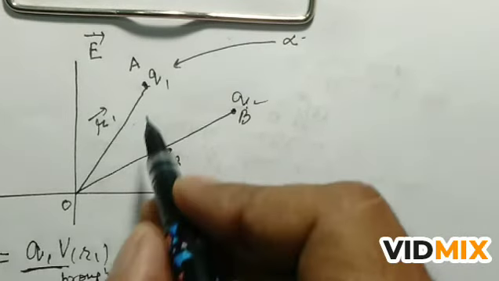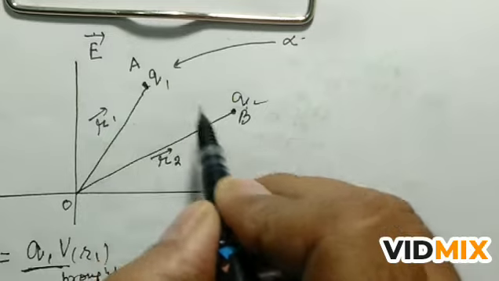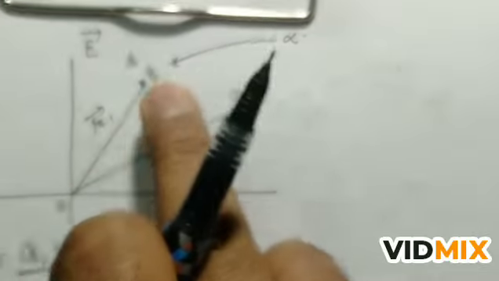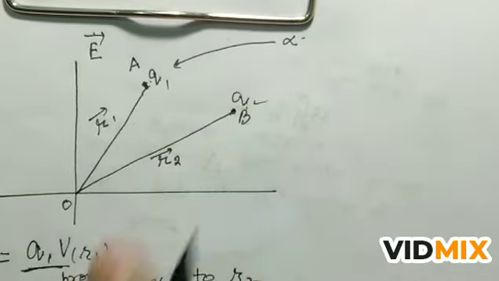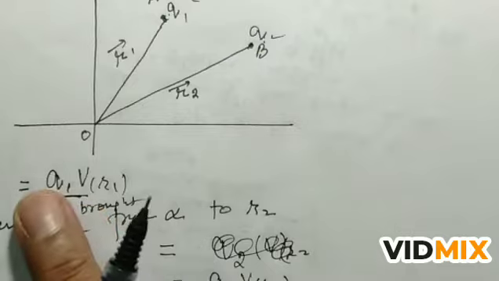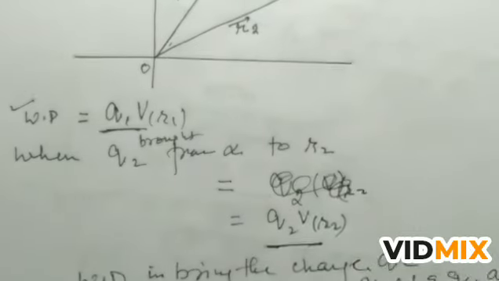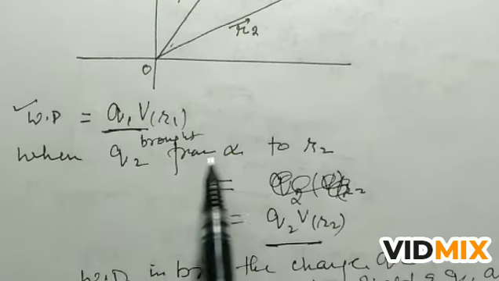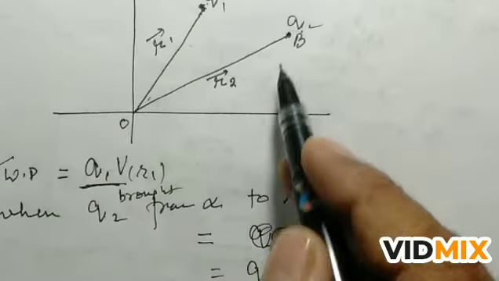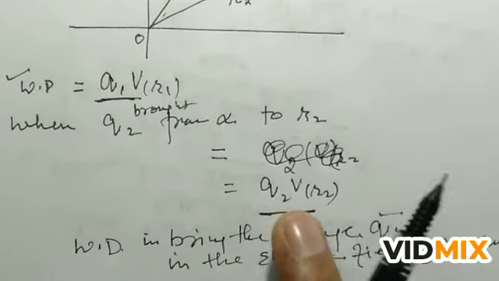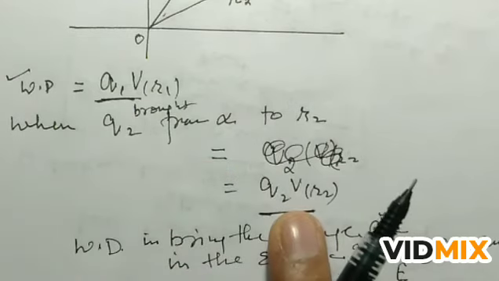So again you revise the thing. What I want to say is that when we are assembling the charges Q1 and Q2 in the external field E, while bringing the charge Q1 from infinity, what amount of work is done? Q1 into V R1, where R1 is the position of the point A from the origin. Similarly, when the charge Q2 is brought from infinity to any point R2 at B, this is Q2 into V R2.